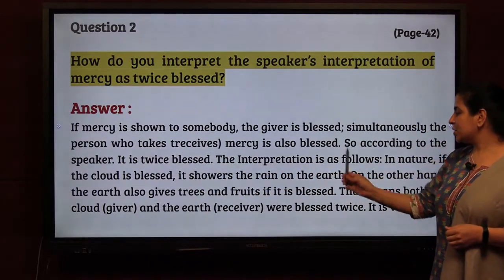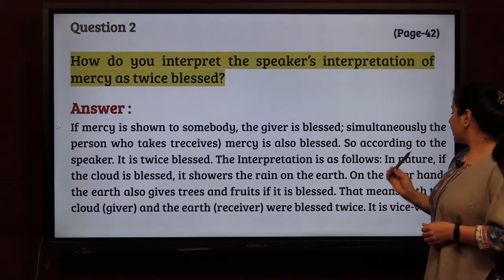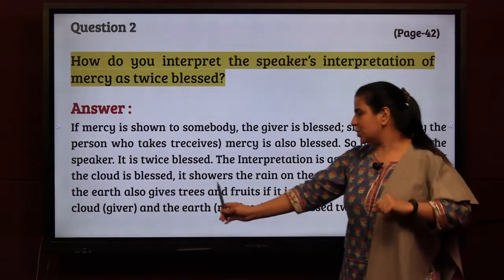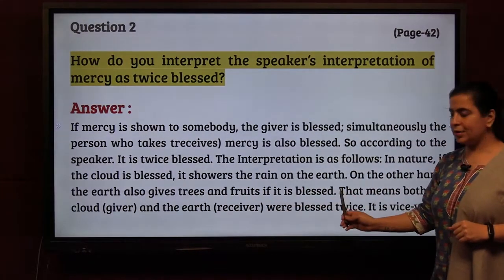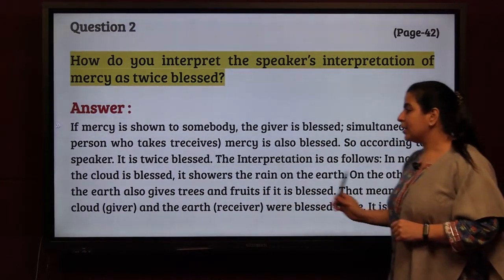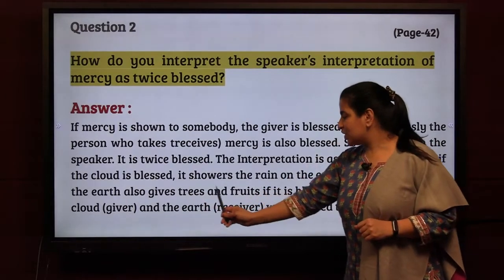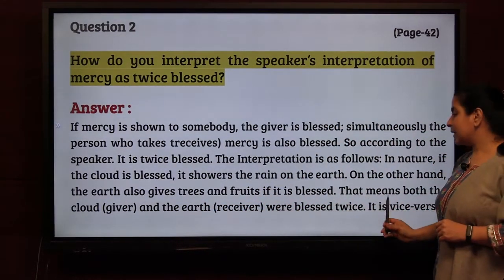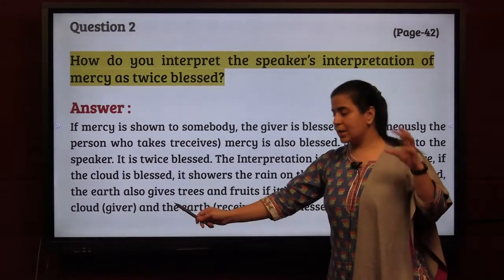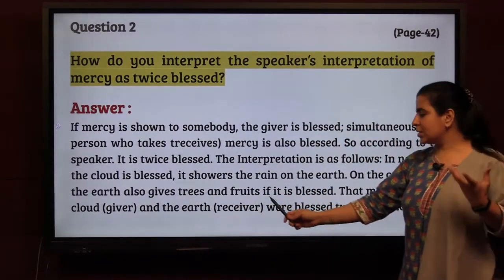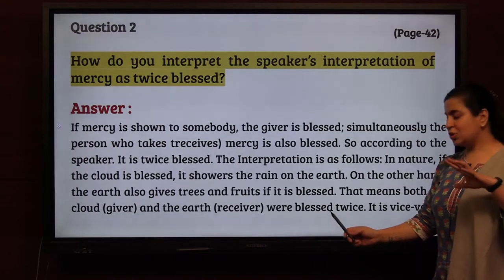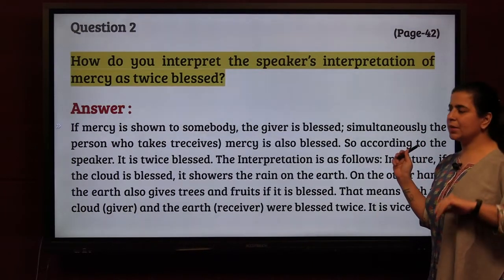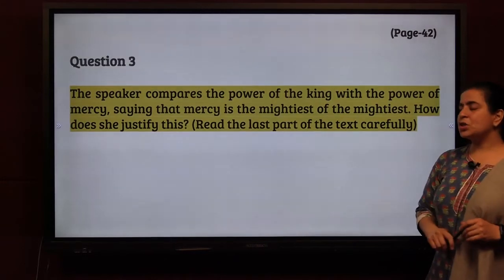The interpretation is as follows. In nature, if the cloud is blessed, it showers the rain on the earth. On the other hand, the earth also gives trees and fruits. It is blessed. That means both the cloud, that is the giver, and the earth, which is the receiver, were blessed twice. It is vice versa. Both are receiving mercy.